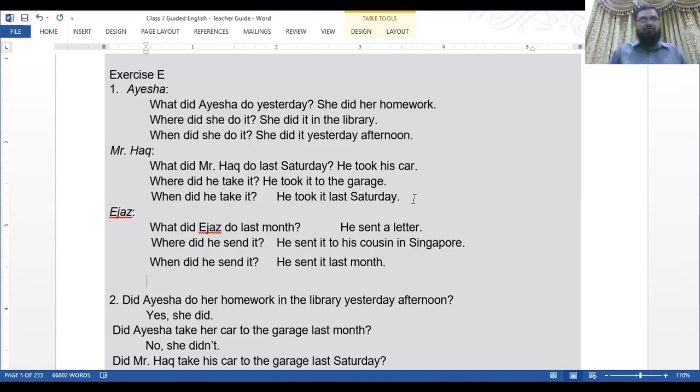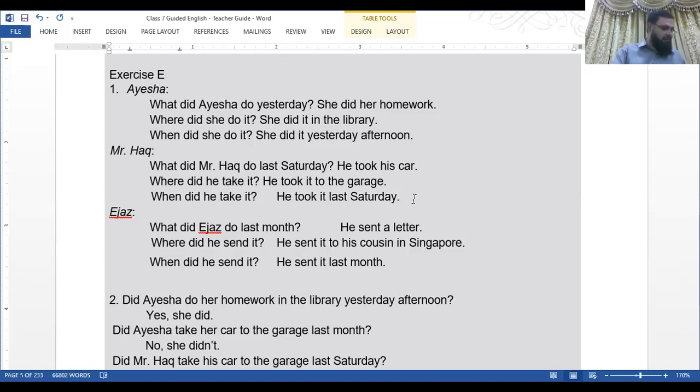Okay. Last is Ijaz. What did Ijaz do last month? He sent a letter. Where did he send it? He sent it to his cousin in Singapore. When did he send it? He sent it last month.